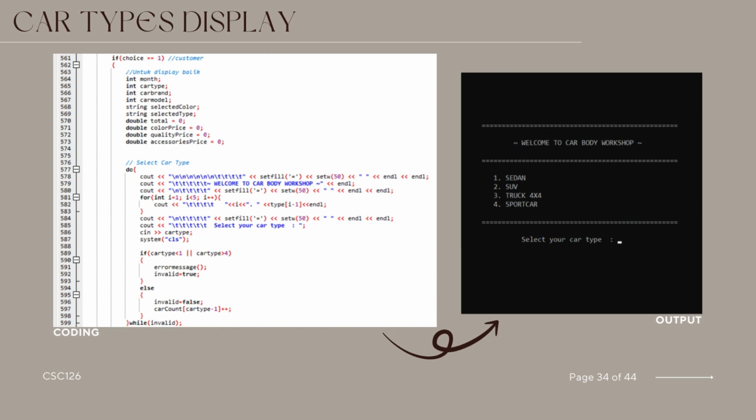If the input is invalid, an error message is displayed using the error message function, and the loop continues until a valid selection is made. Once a valid car type is chosen, the program updates a corresponding car type count and proceeds to the next step of customer interaction. This segment of code establishes a user-friendly interface for customers to choose their preferred car type within the car body workshop program.